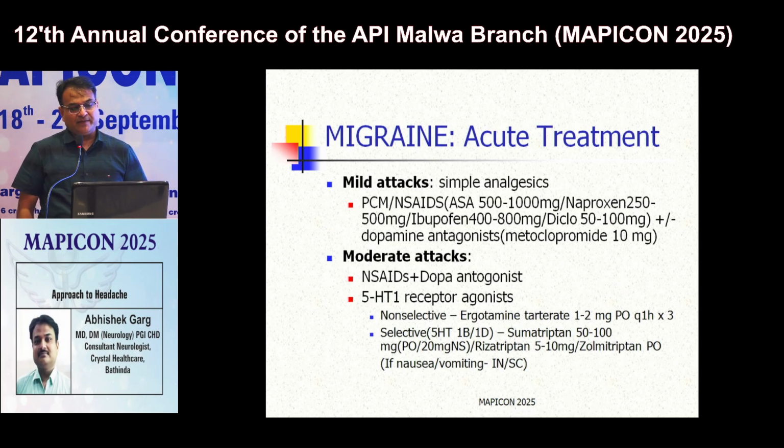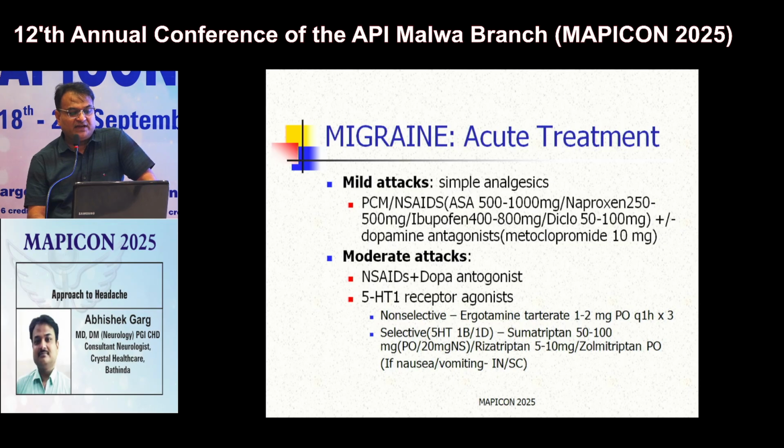Coming to treatment of migraine. There are 2 aspects of treatment. One is abortive treatment, basically treatment of acute attack, and the second part is prophylaxis of migraine to prevent the occurrence of episodes. So in acute treatment, if the patient is having mild episodes, you can use paracetamol or NSAIDs like ibuprofen, naproxen. But in a moderate attack, you can use an NSAID plus a dopamine antagonist like domperidone.